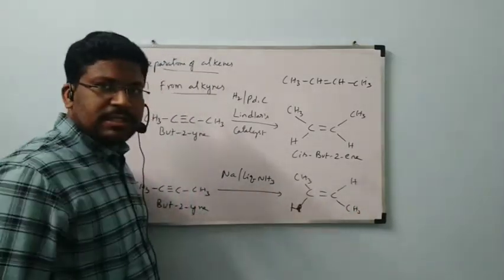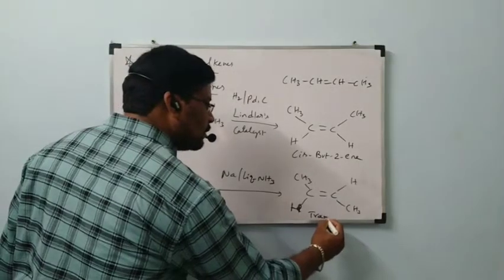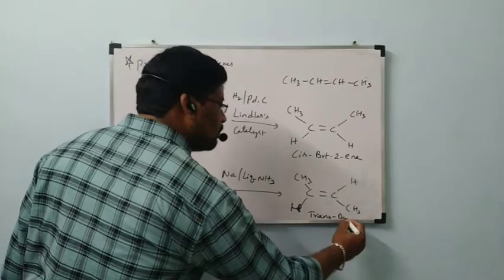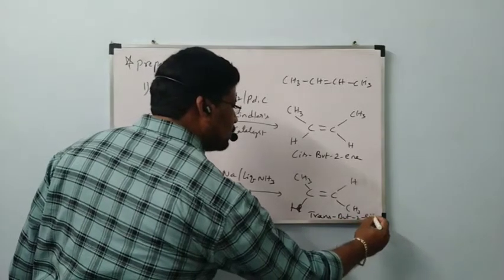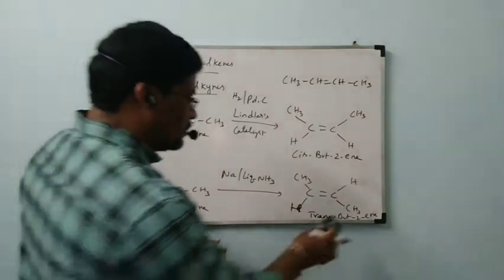The CH3 groups are on opposite sides, and the hydrogens are on opposite sides. This is called trans-but-2-ene. Is it visible, ma?